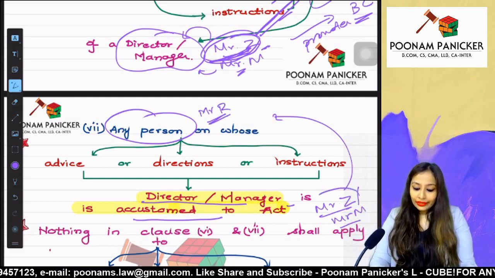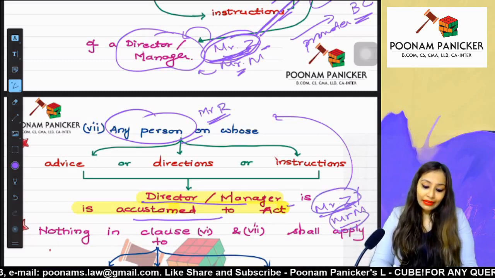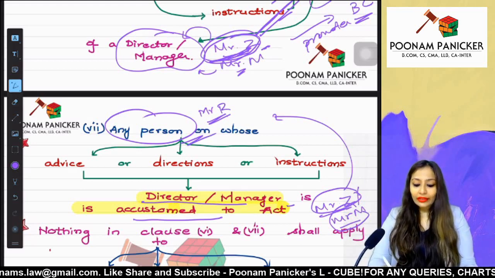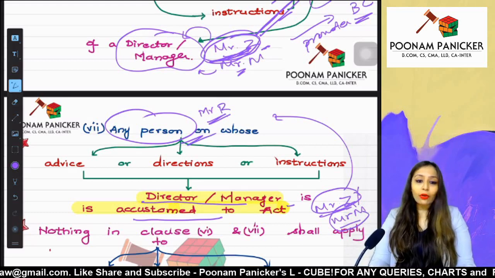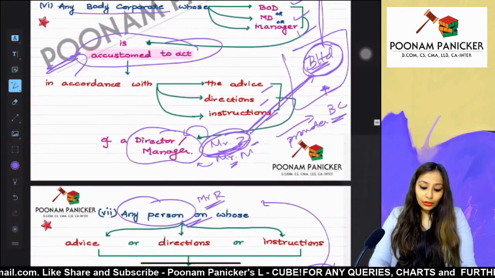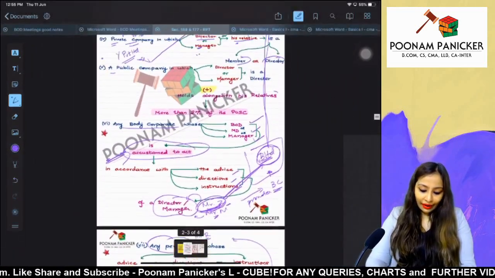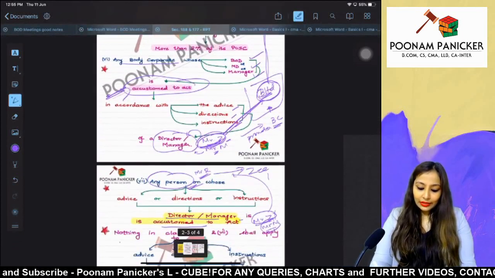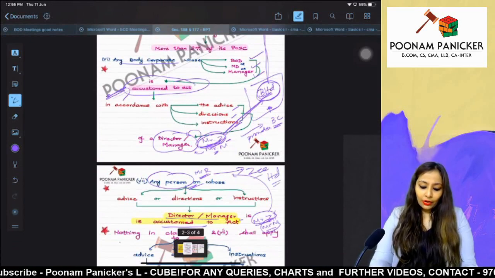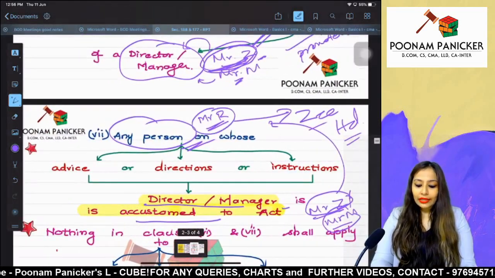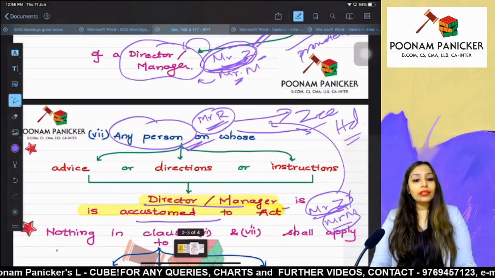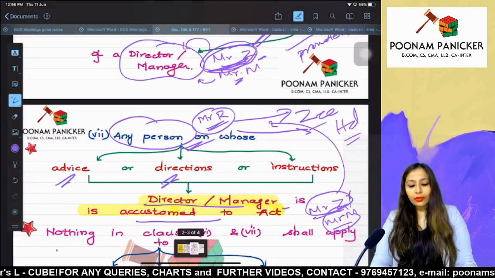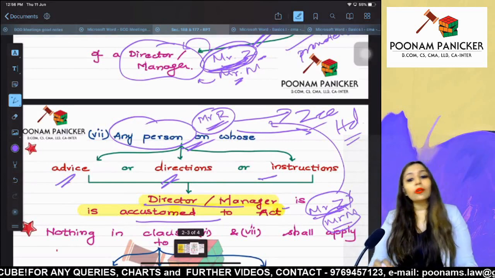Now our directors or manager are acting according to the directions of Mr. R. So over here R is giving us instructions and we are acting according to his instructions. So now R and Z Limited will be considered as related party, because our director or manager is acting according to the advice or directions or instructions of this particular person.